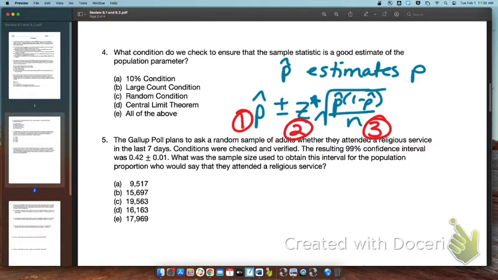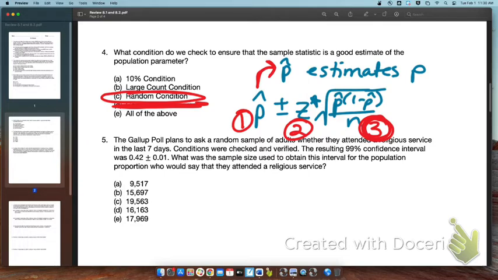Why do we check that first condition? To make sure that p hat is a good estimator of p. And that first condition that we talked about was the random condition. We check the random condition to ensure that p hat is a good estimation of p. Z star critical value, that's our normal condition. So z star, normal, that would be what we would check for the second one. 3, this is our standard error, and so for our standard error we need the 10% condition to work. When we're doing proportions, the central limit theorem is never checked. That is only for means.